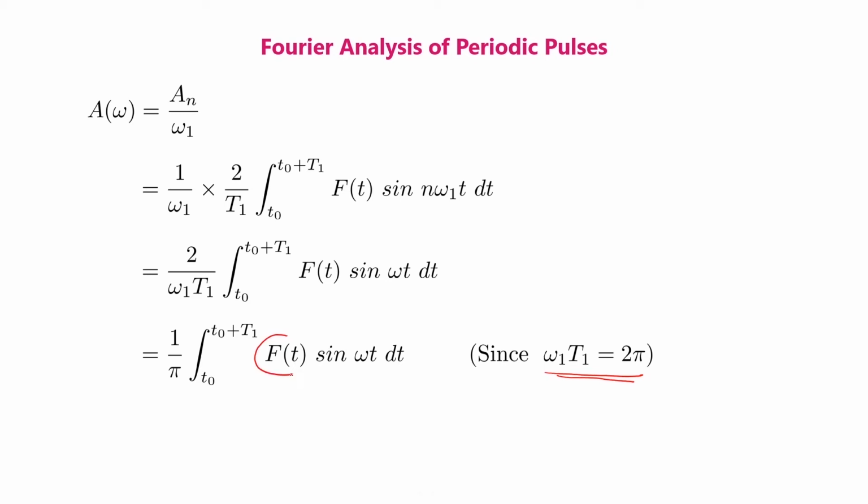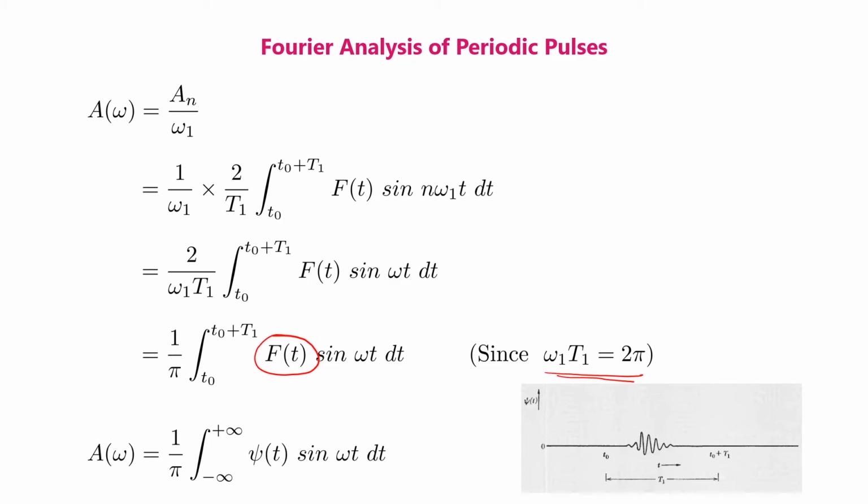Now f(t) is an artificially constructed periodic function. We can use the fact that the integral of the artificially constructed periodic function f(t) over one of its periods equals the integral of the non-periodic pulse psi(t) over all the time. Therefore, this equation can be written as a(omega) is equal to 1 by pi integral minus infinity to plus infinity psi(t) sine omega t times dt.